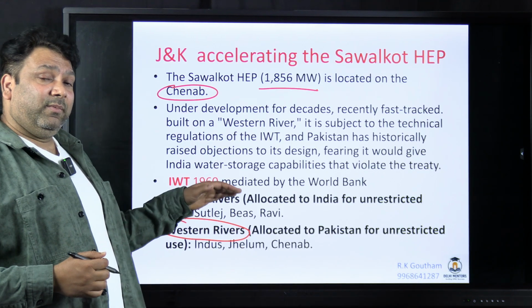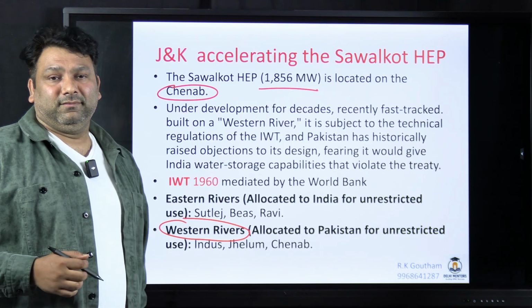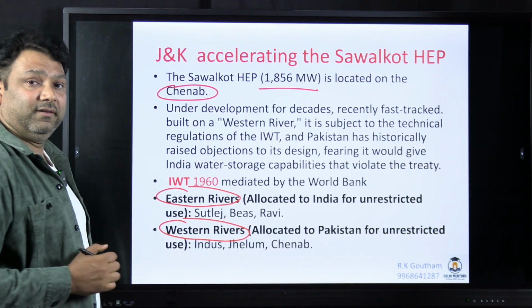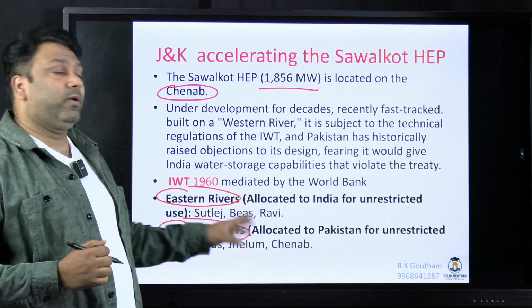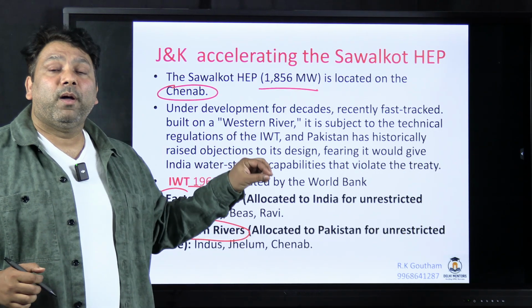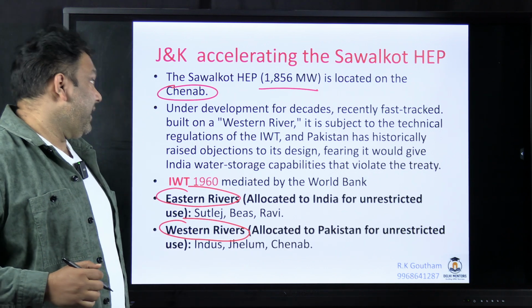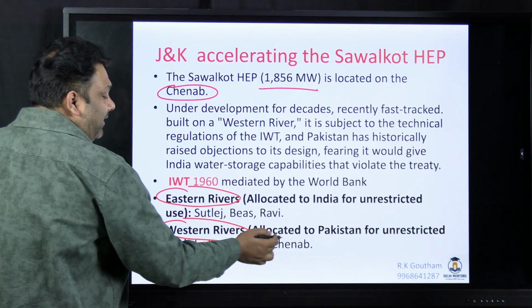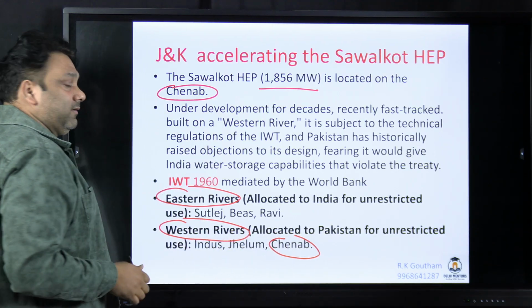All these Indus Valley rivers have been divided into eastern rivers and western rivers. Eastern rivers belong entirely to India and western rivers belong entirely to Pakistan. And since this Sawalkot HEP is on the Chenab, and the Chenab is a western river.